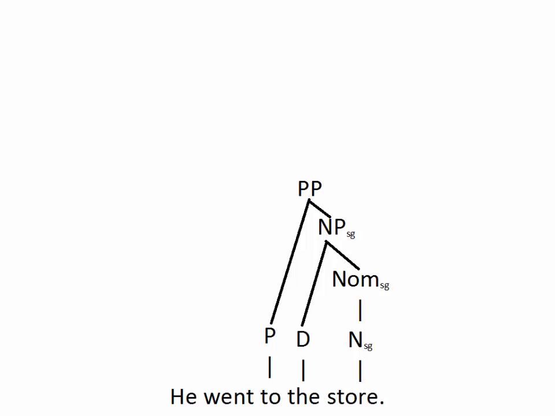All right, so it'll need to combine directly with the verbal head to give us the verb phrase "went to the store," which will give us this structure. All right, so that gives us "went to the store" as our verb phrase. All right, and then of course we just add in our subject as always to make the complete sentence.